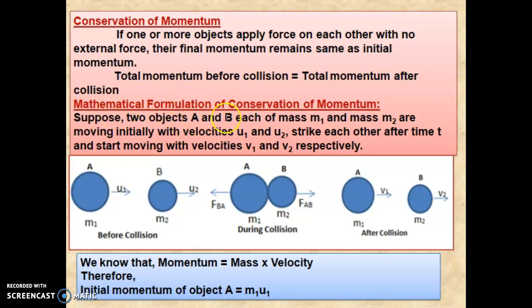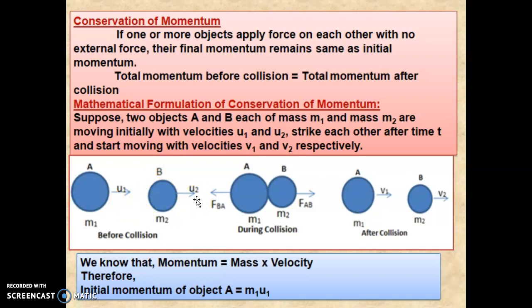Suppose two objects A and B, of masses m1 and m2, are moving initially with velocities u1 and u2, strike each other after time t, and start moving with velocities v1 and v2 respectively. Now you can see the diagram. In this diagram, there are two objects, object A with mass m1 and object B with mass m2. They move with initial velocities: for object A the initial velocity is u1, and for object B the initial velocity is u2.